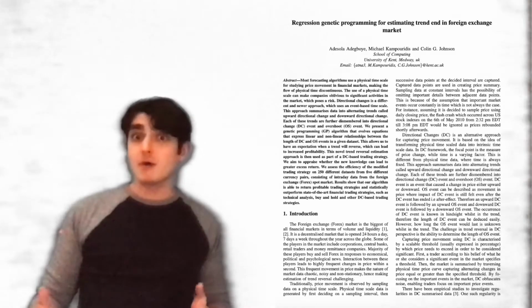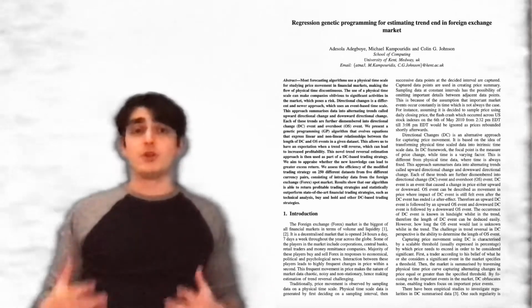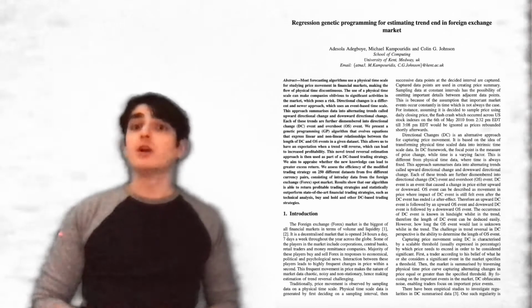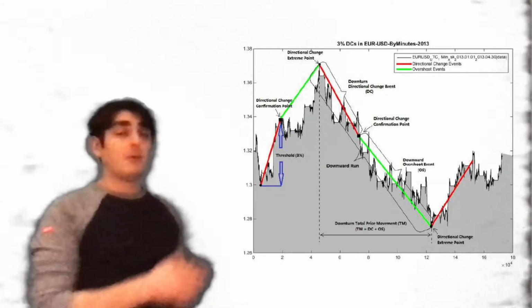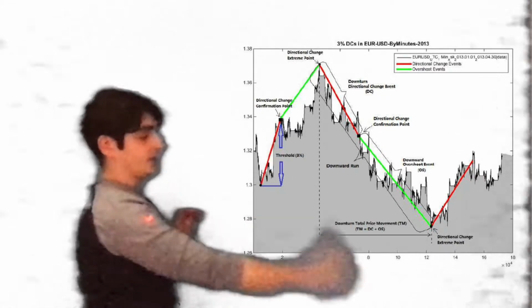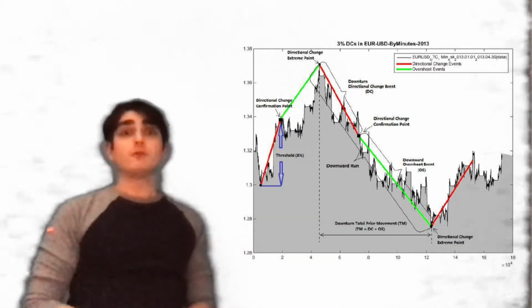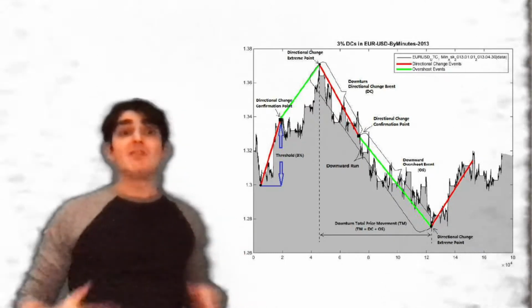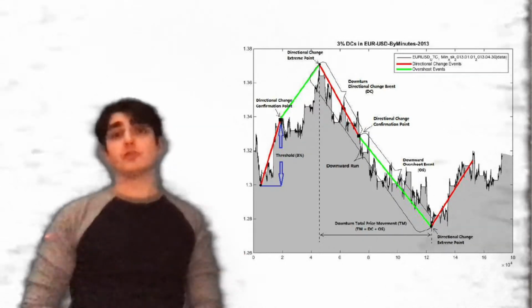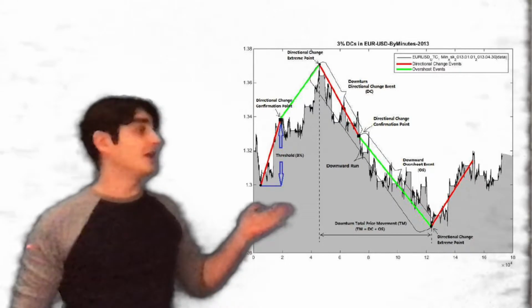These directional changes are divided into directional change events, which can be measured, and overshoot events, the duration of which this paper looks to predict using a genetic algorithm. Trends in the market are summarised by upturn directional events and downturn directional events. The threshold for defining a directional change event, shown here in red, is decided by the trader, and then once a trend meets or surpasses this threshold, we enter the overshoot event, shown here in green.